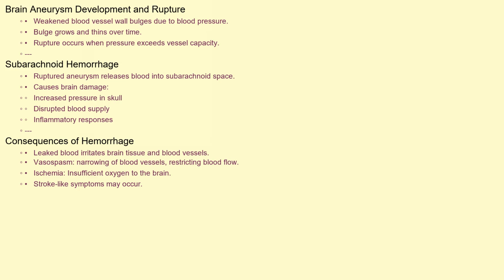A ruptured aneurysm releases blood into the space surrounding the brain, called the subarachnoid space. This is known as a subarachnoid hemorrhage, and it can cause significant brain damage by increasing pressure within the skull, disrupting blood supply to the brain tissue, and triggering a cascade of inflammatory responses. The leaked blood can also irritate the brain tissue and blood vessels, leading to vasospasm, a narrowing of the blood vessels that further restricts blood flow. This can result in ischemia or insufficient oxygen to the brain, leading to stroke-like symptoms.